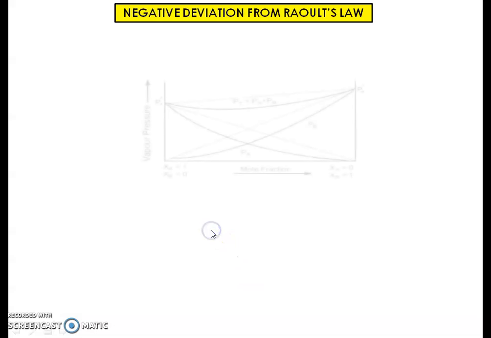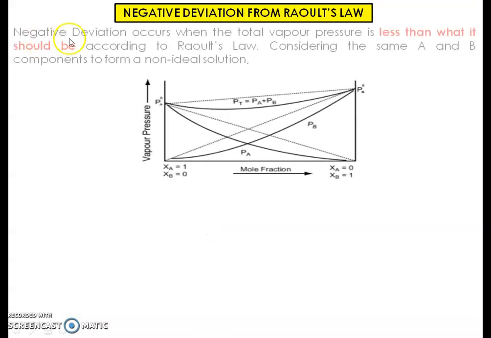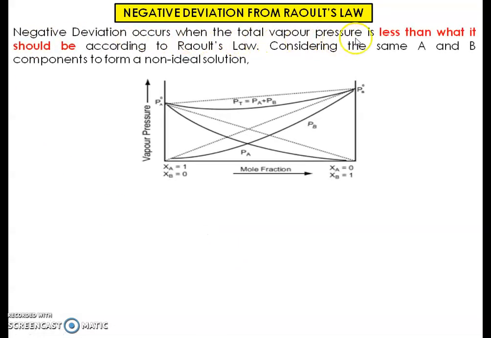Now we will see the last one, that is negative deviation from Raoult's law. Here the negative deviation occurs when the total vapor pressure is less than what it should be according to Raoult's law. In the diagram you can see the dotted lines are the standard Raoult's law expectations, but the dark lines are going downwards, meaning the values are getting lesser.